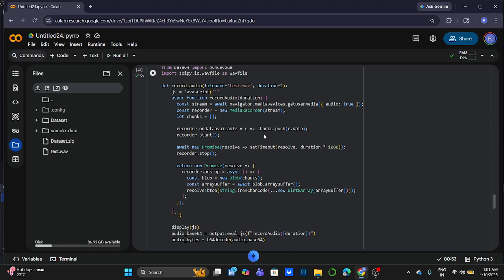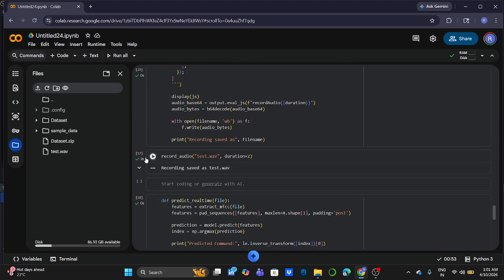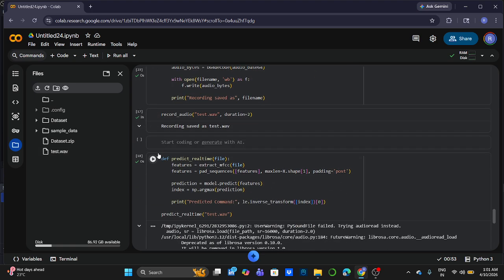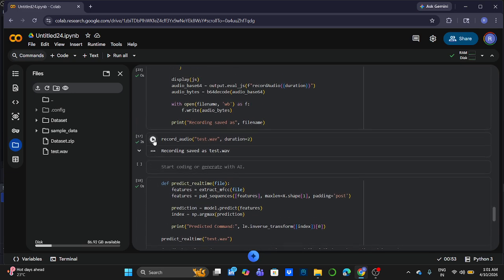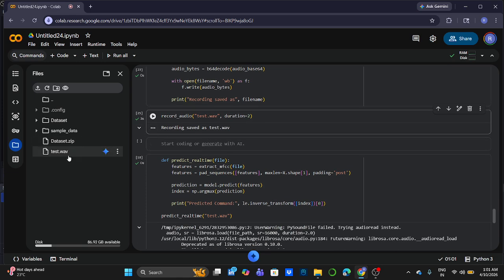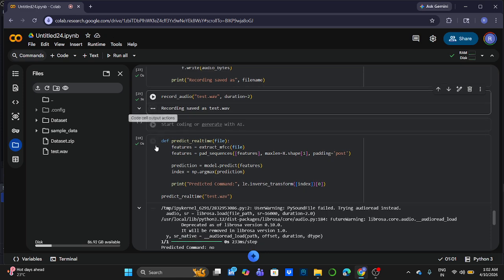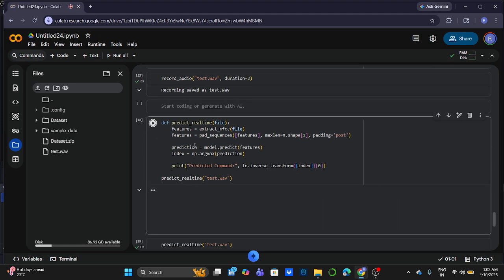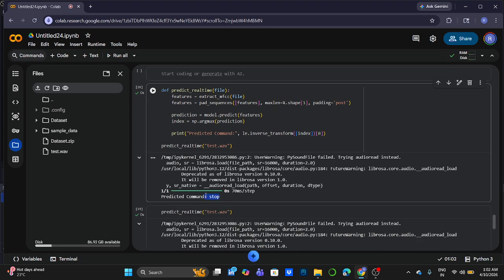Then next block. This block records real-time audio using the microphone. It allows the user to test the model with live voice. So we will try it. Stop. Then it will save as test.wav. After real-time audio recording, it will predict the command as stop.